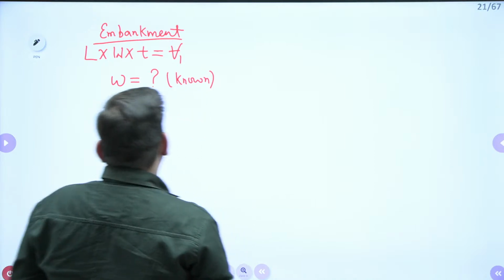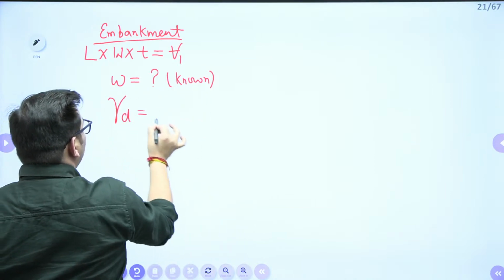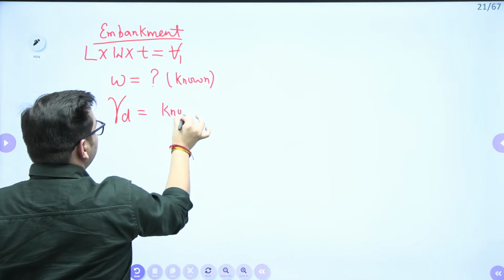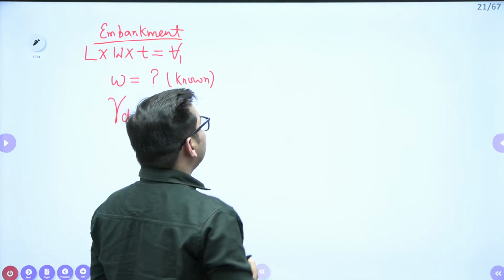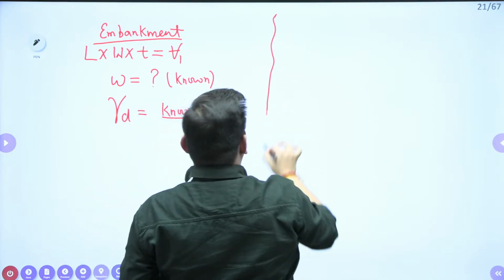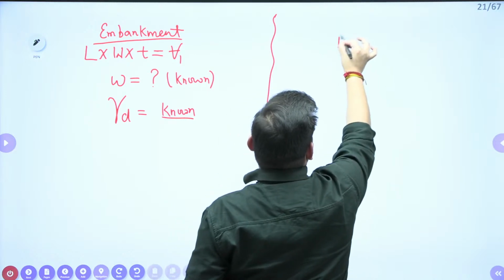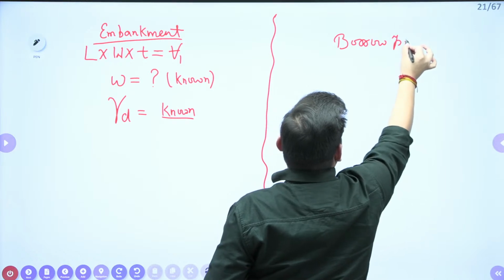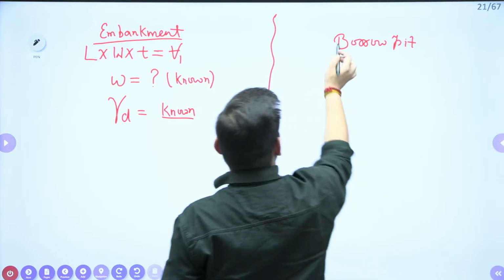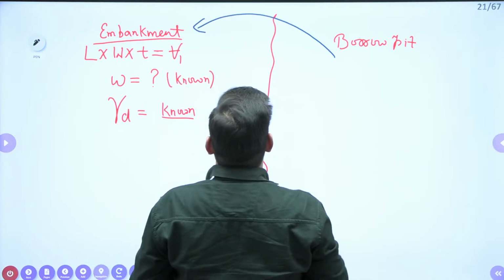Now, what is the dry density you have to obtain in the field, that is also known to you, right? We will just see what the data are. And there is another condition: to make this embankment you are taking the soil from a pit, I am saying it as a borrow pit. So from this borrow pit you are taking the soil so that you can construct this embankment, right?